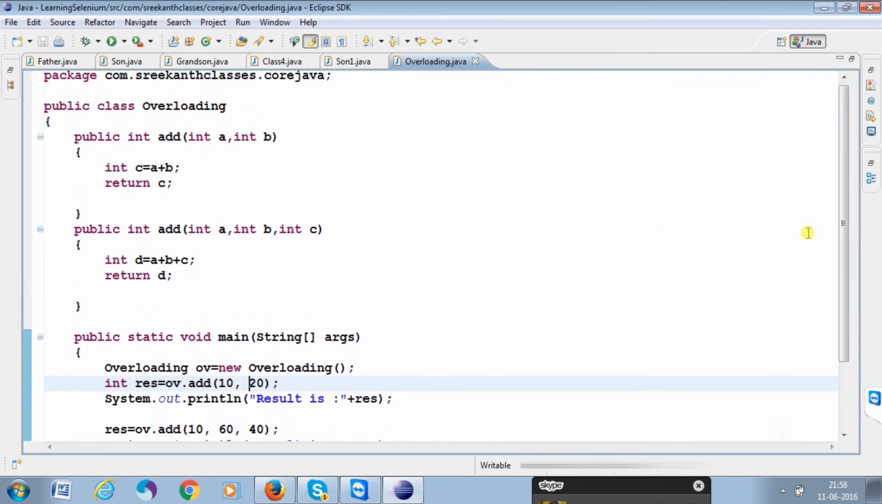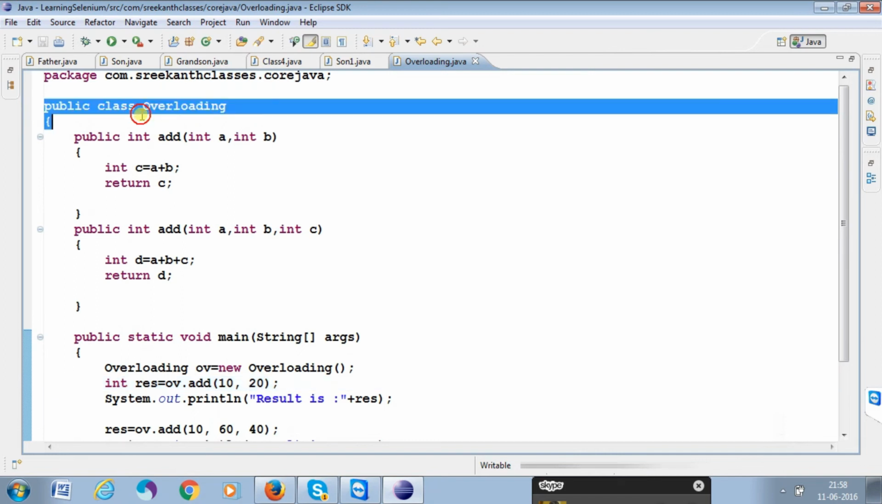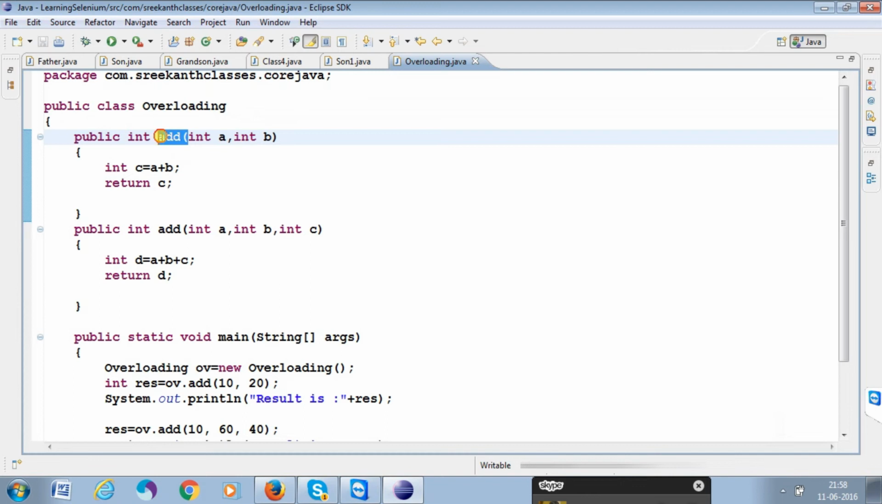Actually, what does overloading mean? In any class, a function name can be declared only one time. But my requirement is to declare the same function name many times, like two times or three times. But the class will not accept the same name two times, so we use the overloading concept.